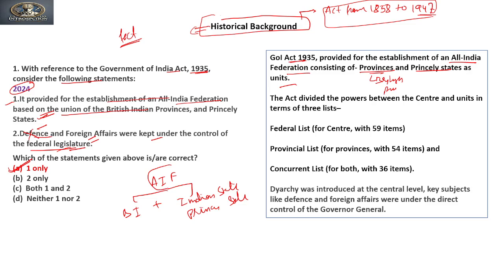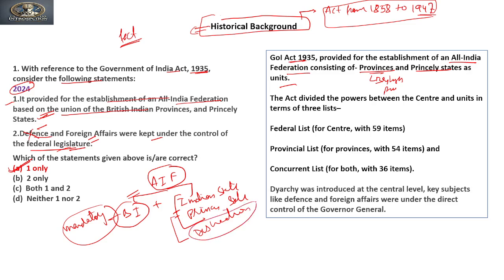Though the All India Federation was provided by this act, it was mandatory for British India to join, but not mandatory for the Indian or princely states, which had discretion. If they wanted, they could join the All India Federation.